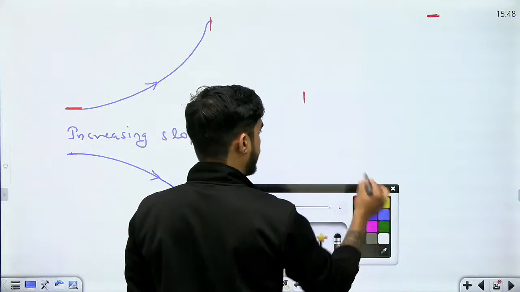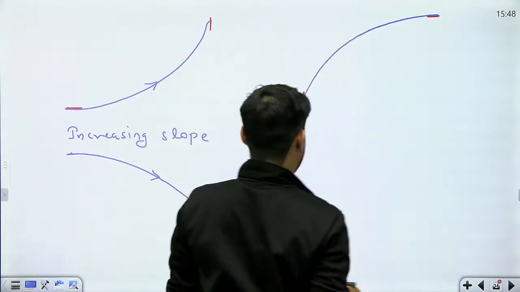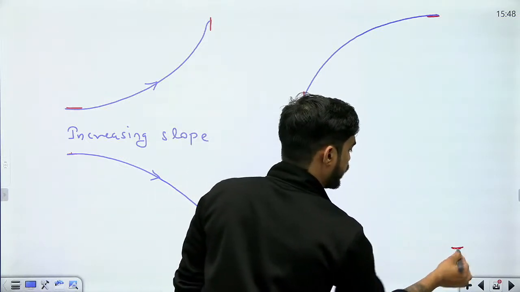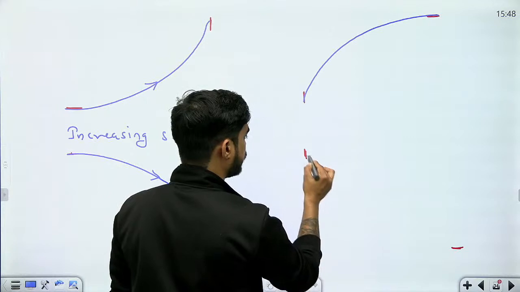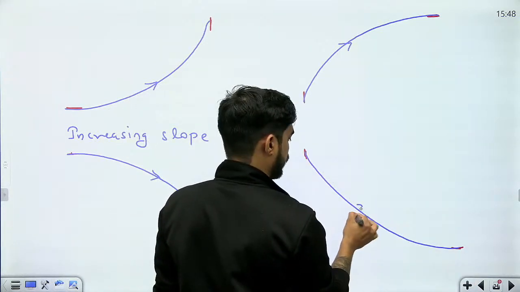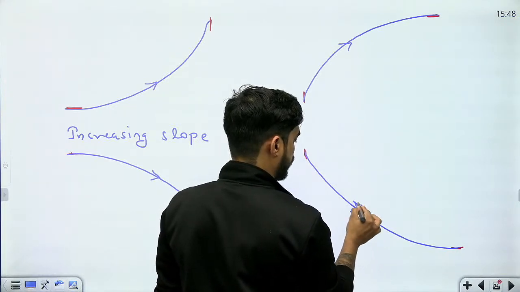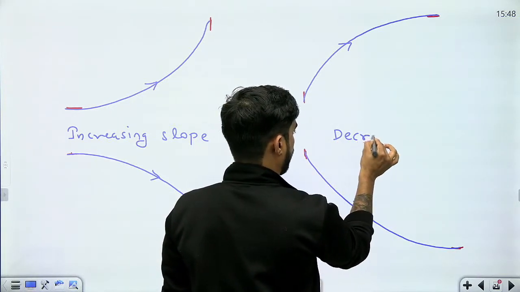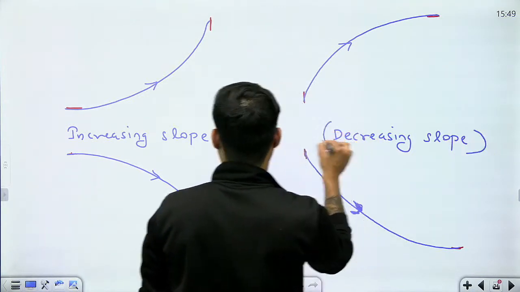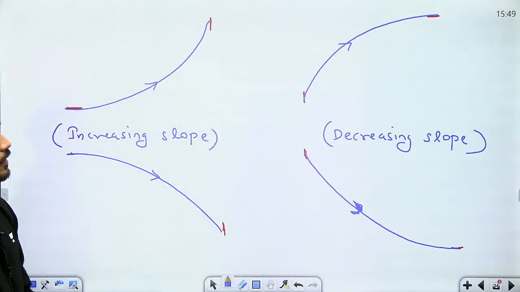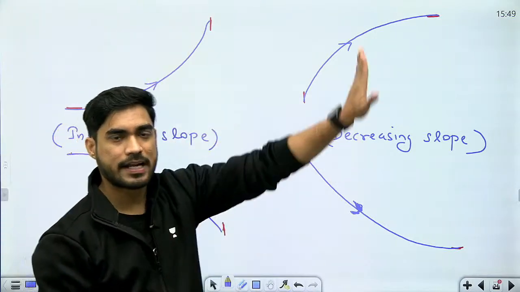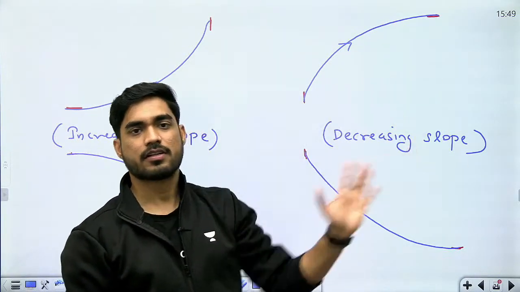Okay, so this will be decreasing slope. Again, ऊपर से नीचे जाना है तो 90 degree line, 0 degree line. So this will be decreasing slope. Okay, so this is decreasing slope. Okay, so I hope that you have understood my trick. Just join two lines, 0 to 90 increasing, 90 to 0 decreasing.